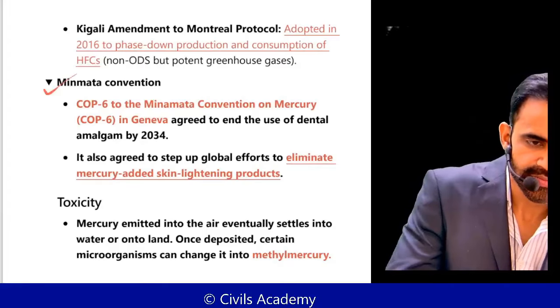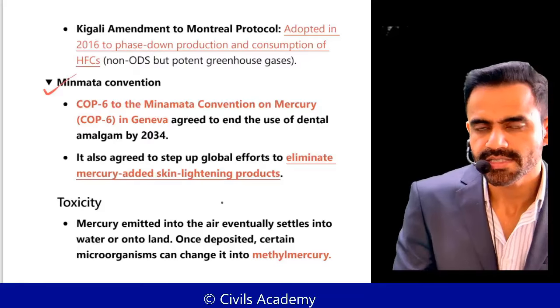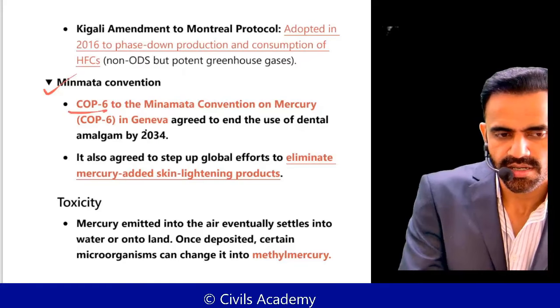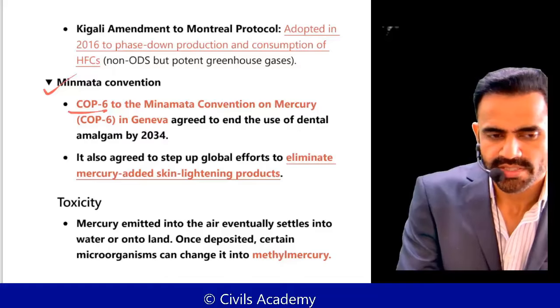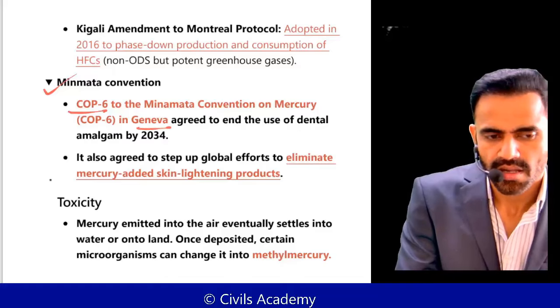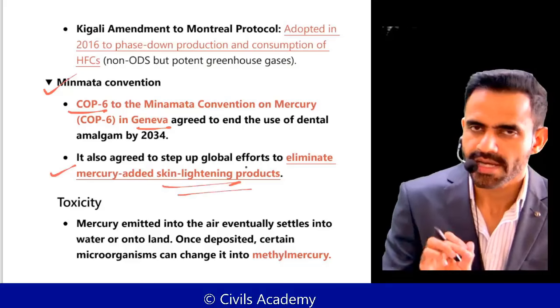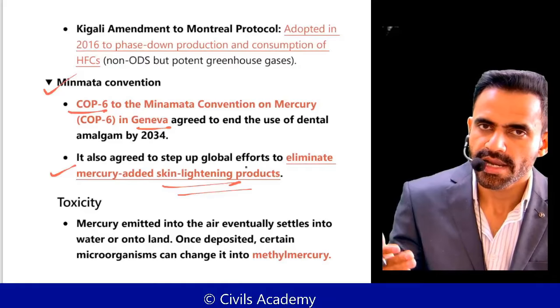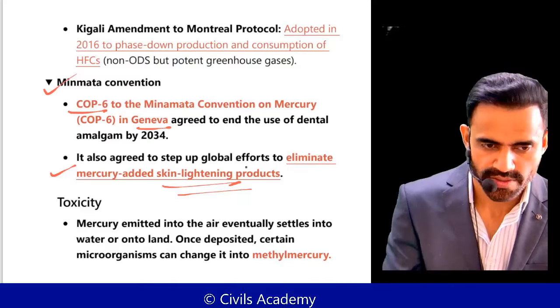Next is the Minamata Convention. Understand, this is for mercury. Recently, the sixth Conference of Parties of the Minamata Convention was organized in Geneva. The objective is to eliminate mercury-added skin lightening products. You understand? Mercury, when it interacts with air, creates methyl mercury, which is highly toxic.